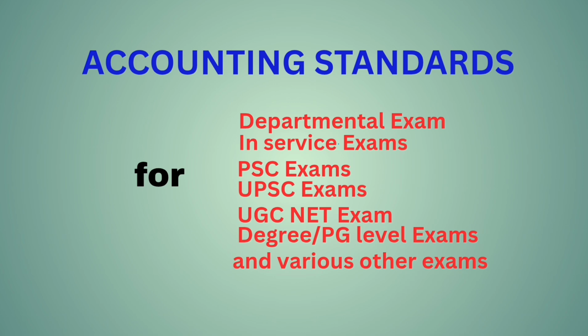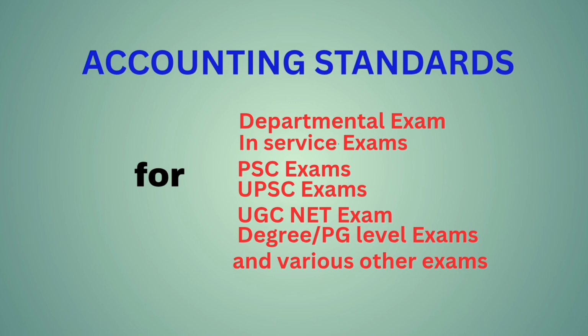Accounting Standard 7, accounting for construction contracts. AS8, that is research and development, was abolished in 2016 and incorporated in AS26. That is, AS26 contains research and development. AS7, accounting for construction contracts. AS9, revenue recognition. AS10, property, plant and equipment plus depreciation, that is AS6 incorporated.